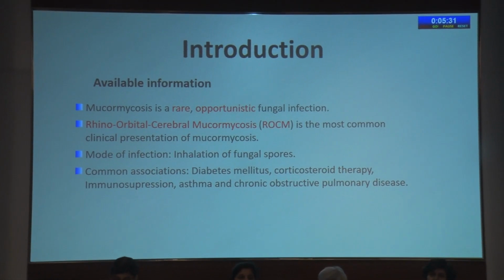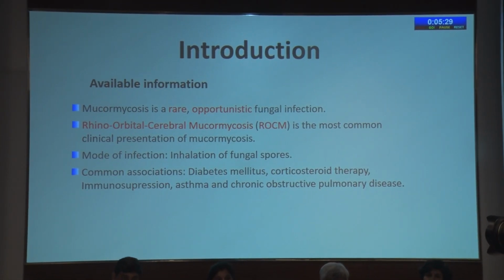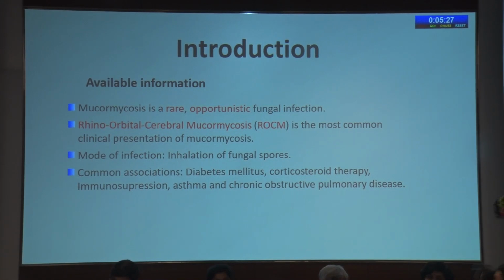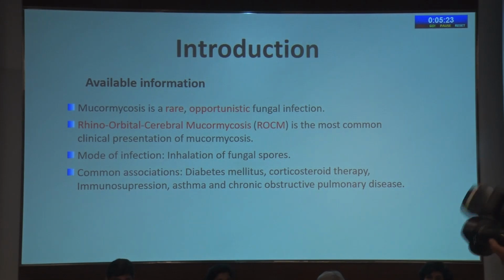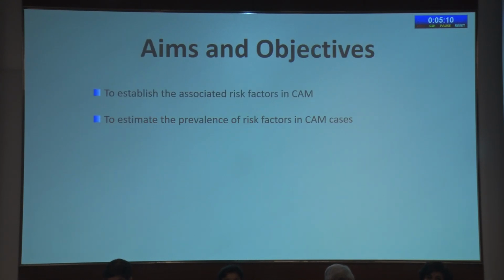Introduction. Mucormycosis is a rare opportunistic fungal infection. Rhino-orbitocerebral mucormycosis (ROCM) is the most common clinical presentation. Mode of infection: inhalation of fungal spores. Common associations: diabetes mellitus, corticosteroid therapy, immunosuppression, asthma, and chronic obstructive pulmonary disease. Aims and objectives: to establish the associated risk factors in CAM, to estimate the prevalence of risk factors in CAM